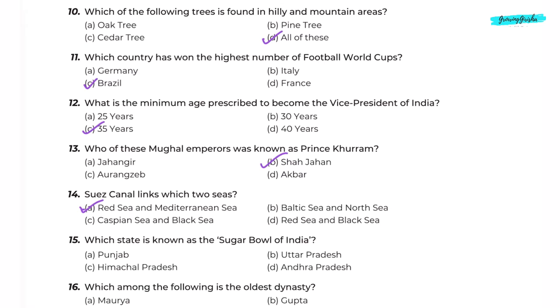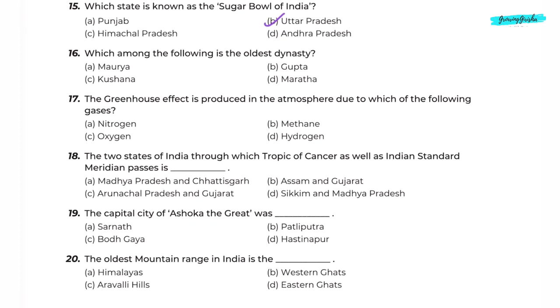Question 15. Which state is known as the Sugar Bowl of India? Option B. Uttar Pradesh. Question 16. Which among the following is the oldest dynasty? Option A. Maurya. Question 17. The greenhouse effect is produced in the atmosphere due to which of the following gases? Option B. Methane.